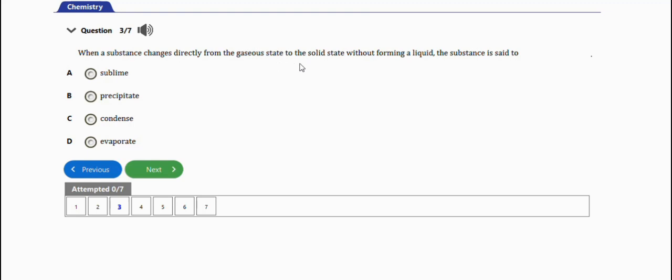The answer to this question is sublimation actually. So instead of saying gaseous state to solid state, they would have said solid state to gaseous state. What they're trying to imply here is sublimation. So option A is the right answer.